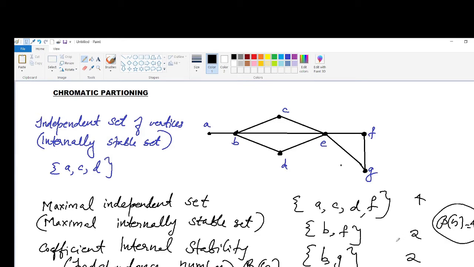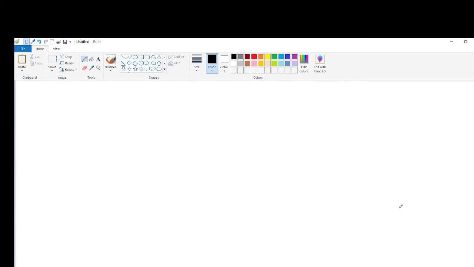Now consider a k-chromatic graph G of n vertices properly colored with k different colors. Since the largest number of vertices in G with the same color cannot exceed the independence number beta of G, that means beta of G is greater than or equal to n by k.